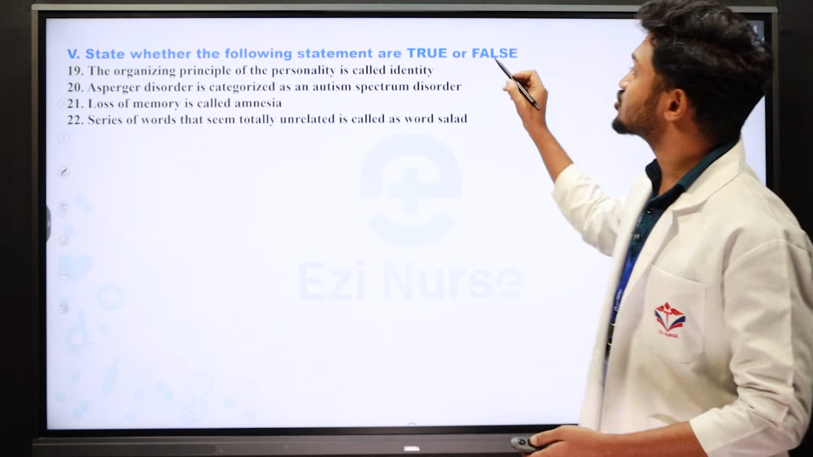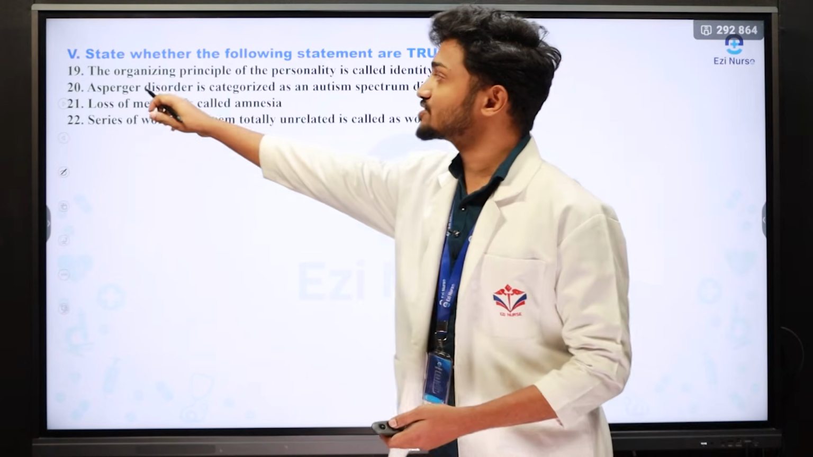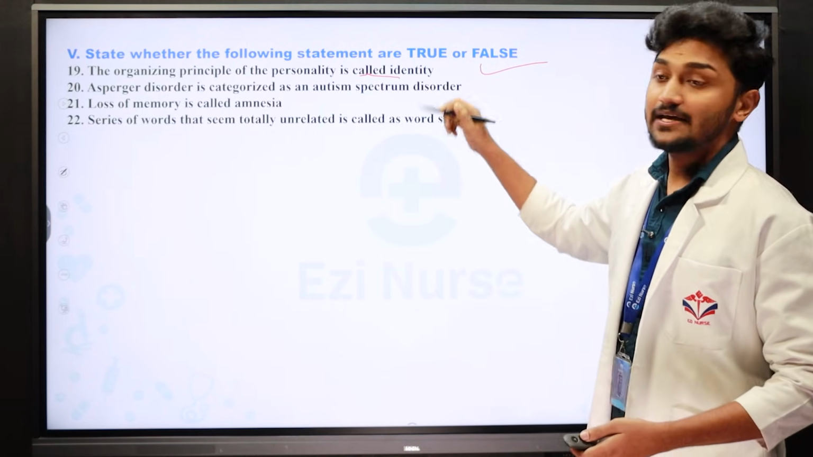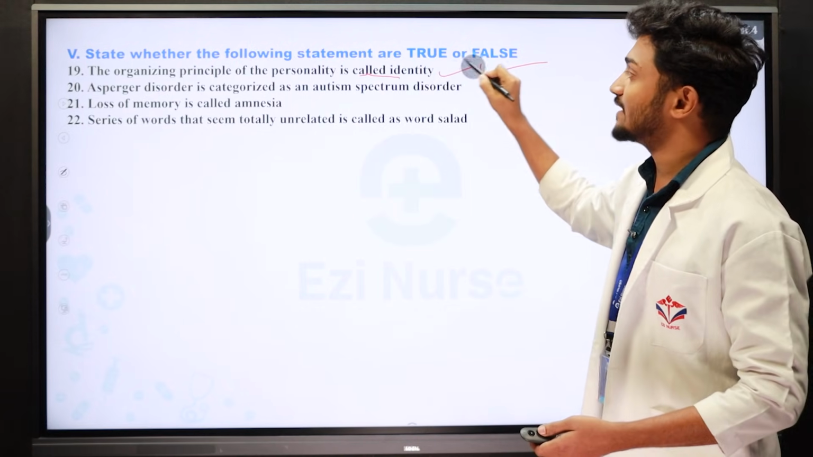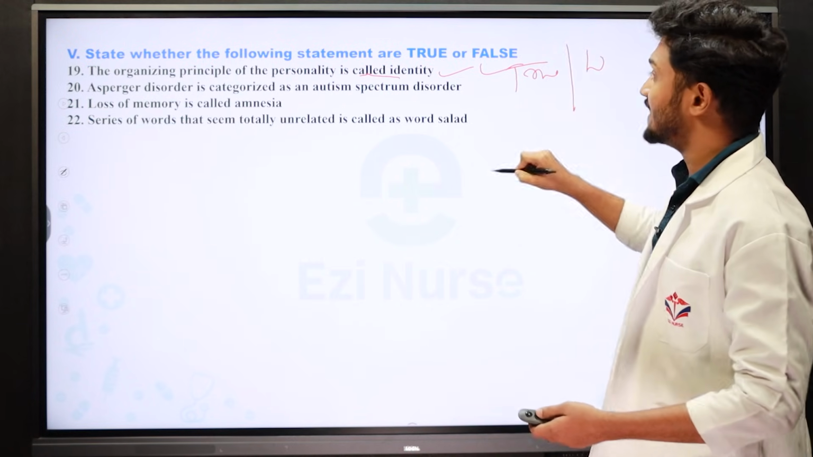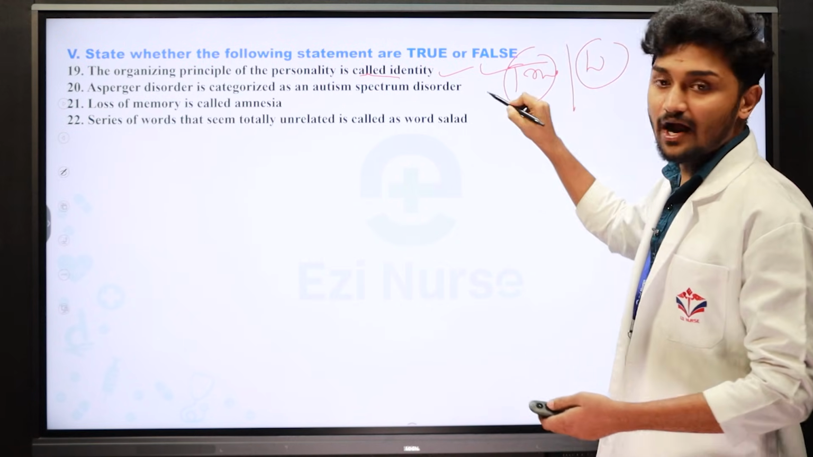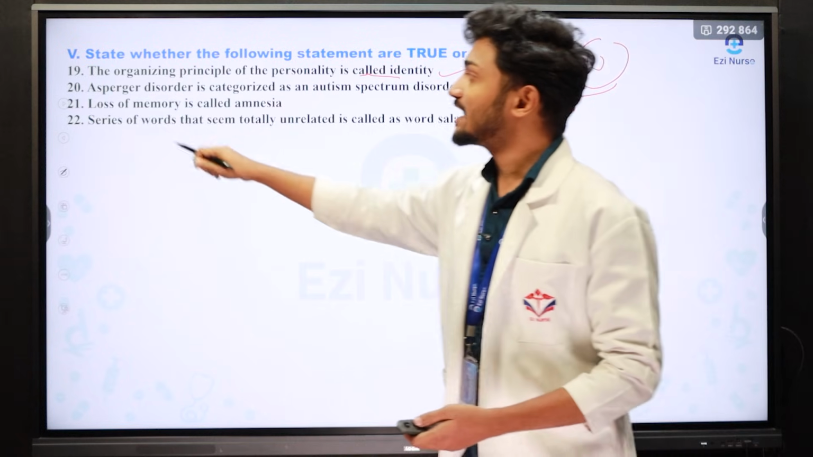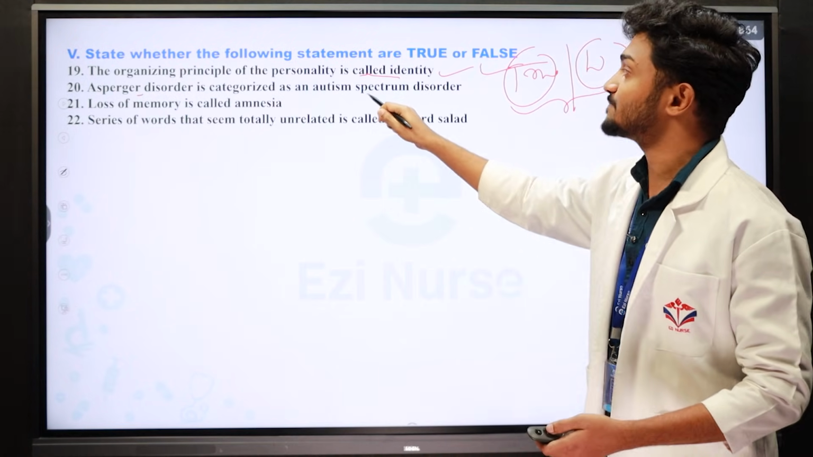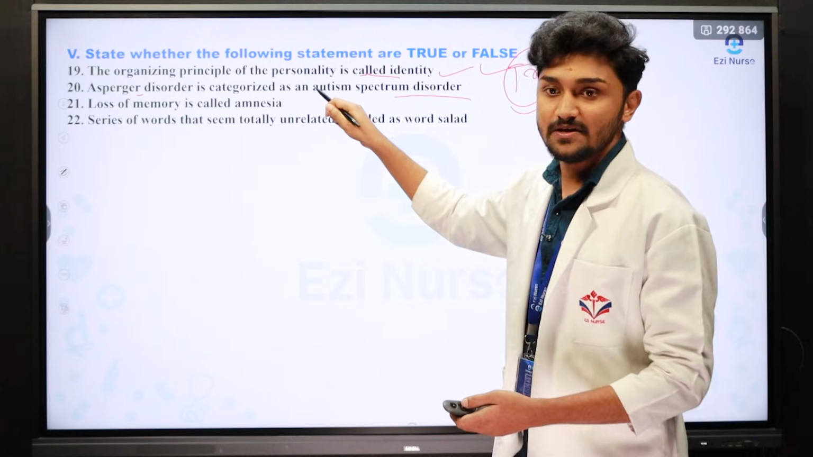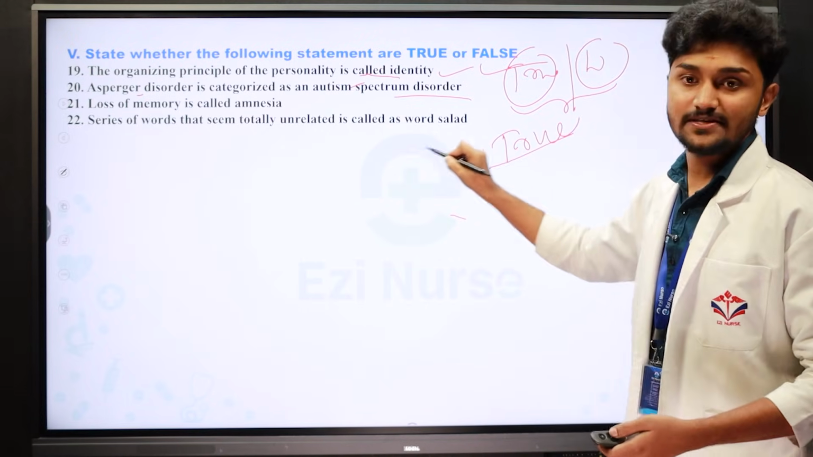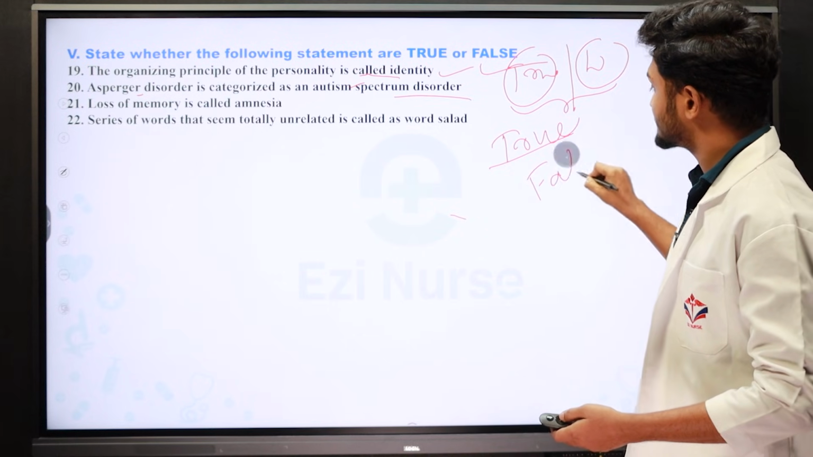Then comes true or false. The 19th question: the organizing principle of the personality is called as identity. Here you write whether this statement is true or false. You only write true or false. You can't write both. The next one: Asperger disorder is categorized as an autism spectrum disorder. If this statement is true, you write true. If this statement is false, you write false.